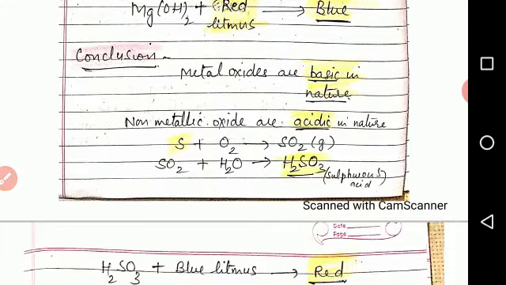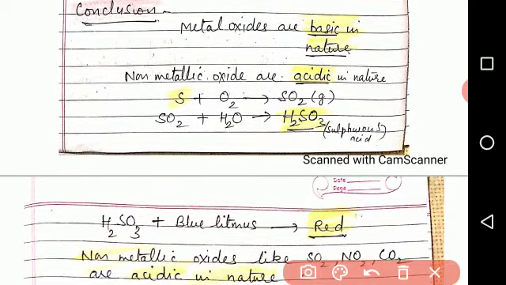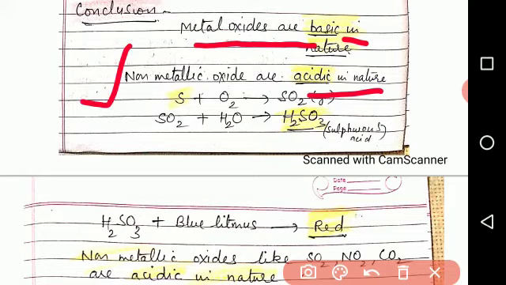Now what about non-metallic oxides? As we have learned that metallic oxides are basic in nature, in the same way non-metallic oxides are acidic in nature. If we take a non-metal like sulfur in a deflagrating spoon and burn it in air over a flame, sulfur dioxide, which is a gas, is formed. This gas is dissolved in water, so it forms sulfurous acid.